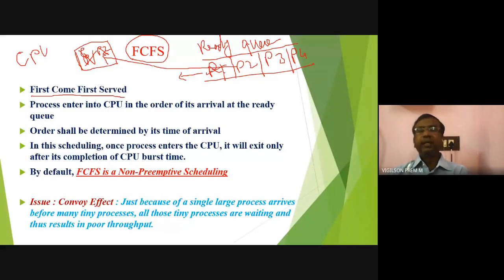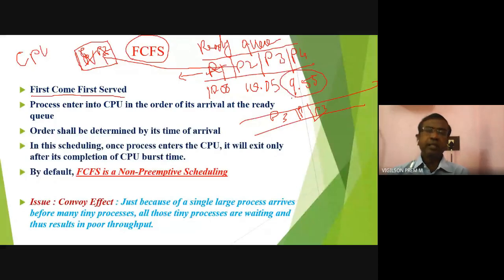So how can I determine whether P1 or P2 came first? P1's arrival time is 10 o'clock. P2's arrival time is 10:05. P3's arrival time is 9:55, which means P3 arrived first. So automatically P3 will come first in the queue, then P1, then P2. Based on the time of arrival at the ready queue, I can order the processes, and based on that order they will enter into the CPU.